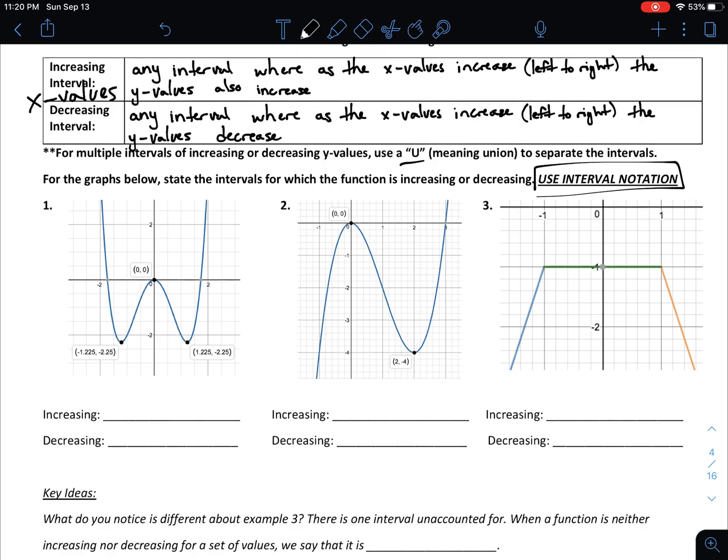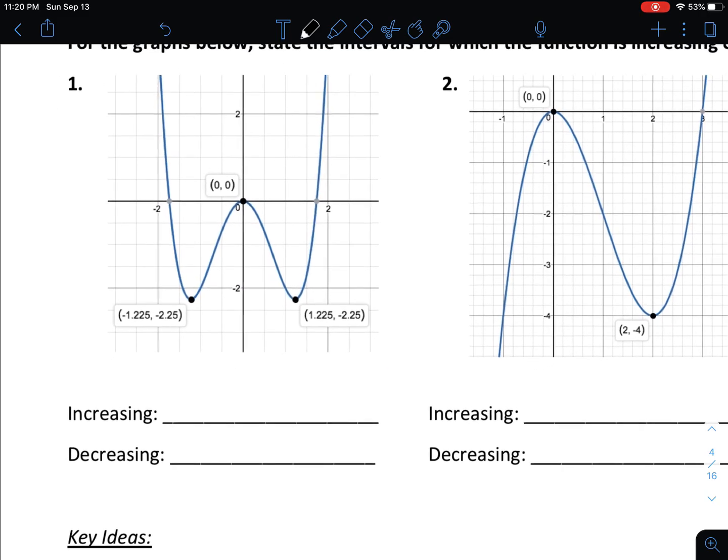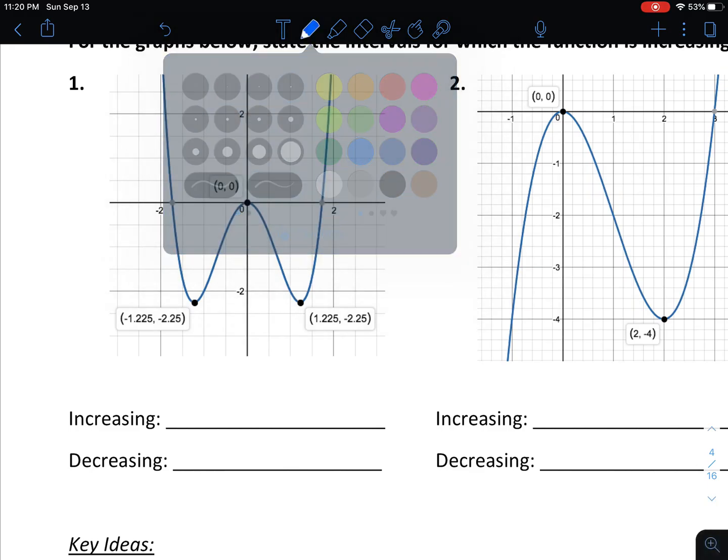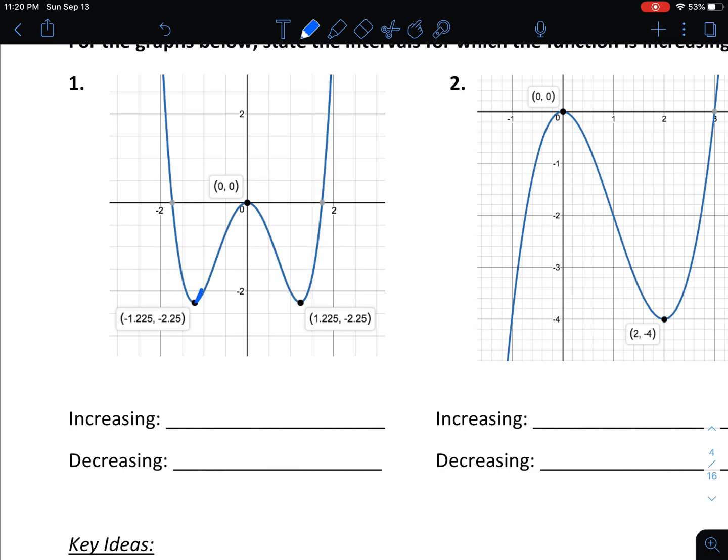Okay, so let's take a look at an example. For this first example, on number 1, we've got this kind of W-shaped graph. And we're going to look for which parts of the graph are increasing, meaning which parts of the graph are going up. And we've got one part right here and a second part kind of right over here. So we're going to have two pieces where our graph is increasing.